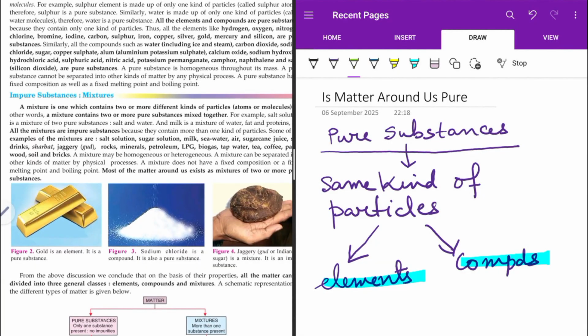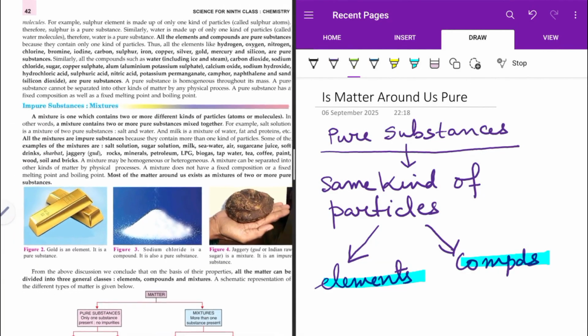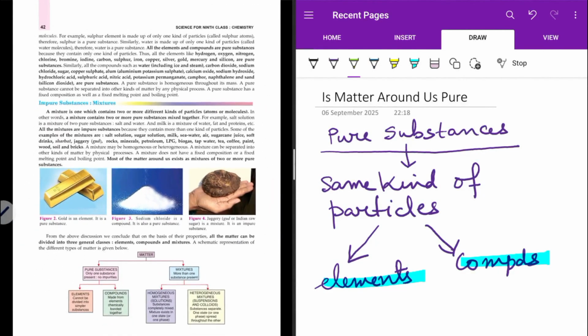So here, all elements and compounds are pure substances. This is what I have written here: elements as well as compounds are pure substances.